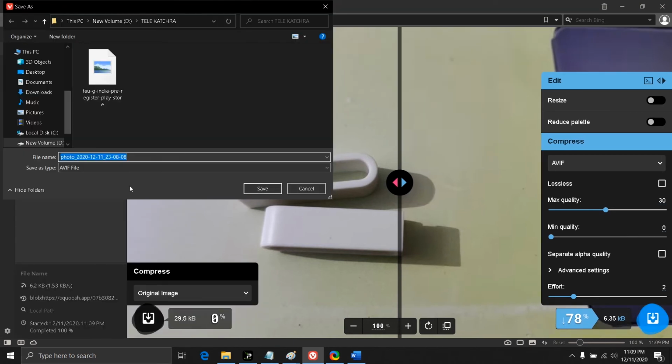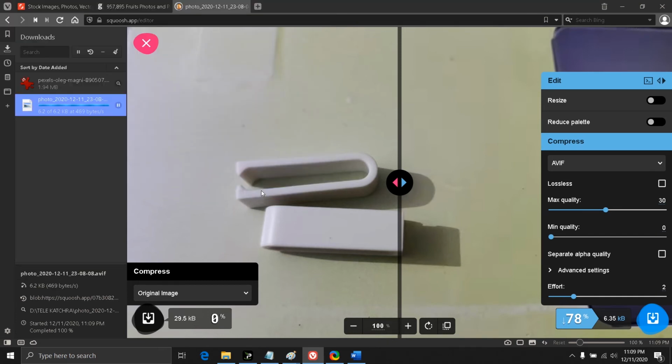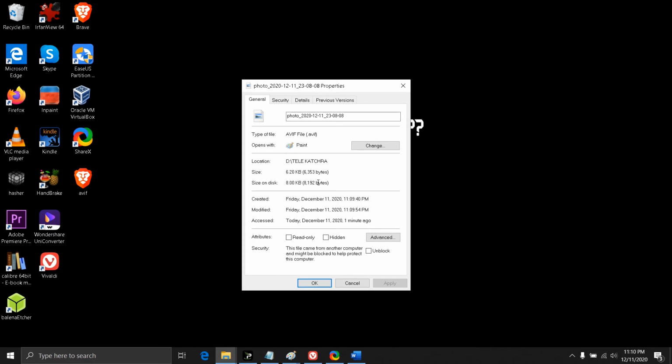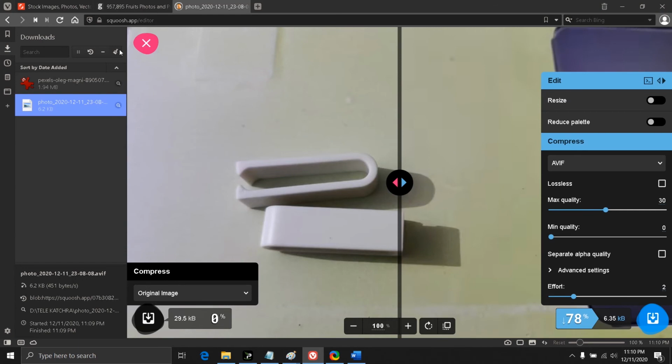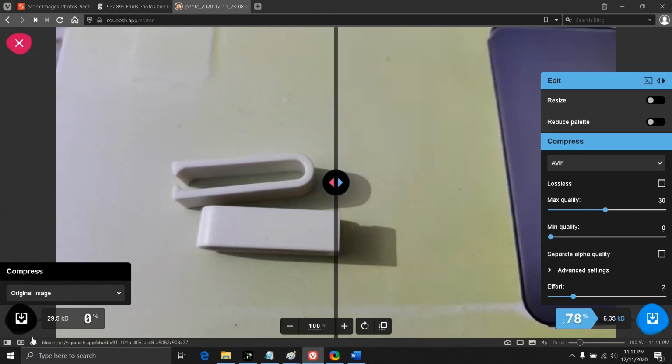As you can see, it says AVIF file here. Save as. So this is the AVIF image format of that file. Size is around 6 KB. Amazingly super compressed. So it can compress a file that much. So guys, that's how you can convert your old images to AVIF format.